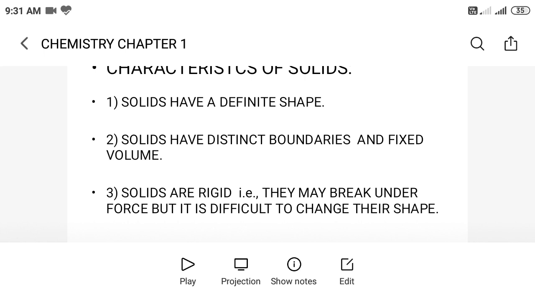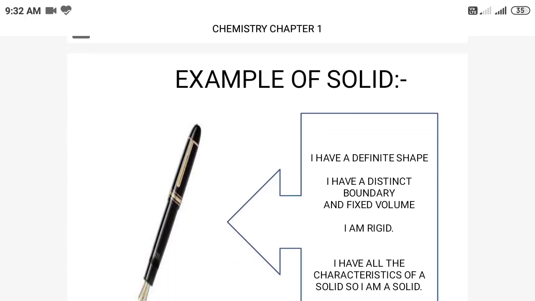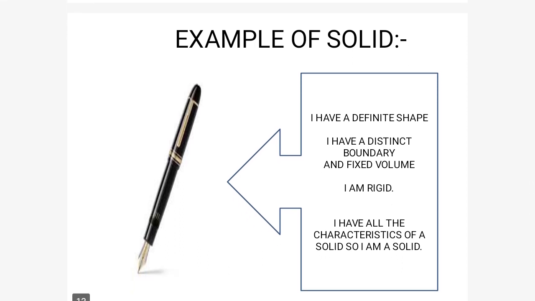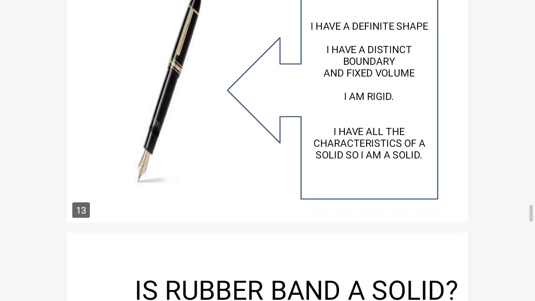Solids are rigid, like we cannot change the dimensions of the solid. We can break them, but we cannot change the shape of the solid. So next is an example of a solid. If you look at the pen, it has a definite shape, a distinct boundary and a fixed volume, and it is rigid. So we can say that the pen is a solid.